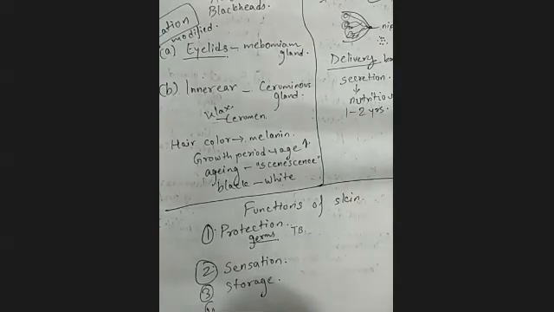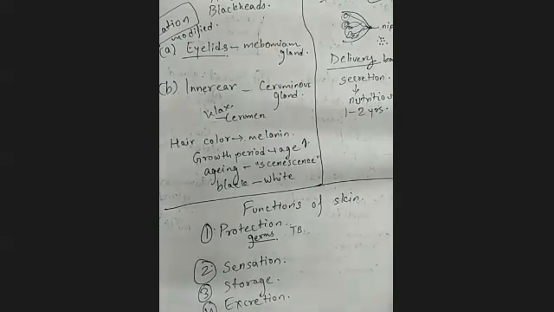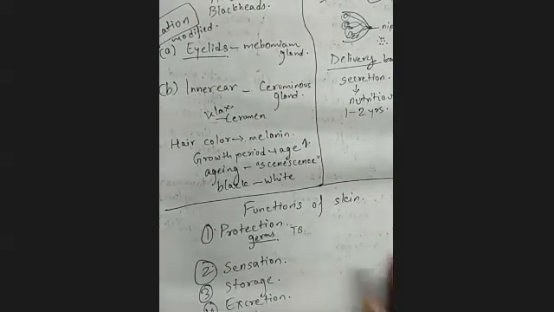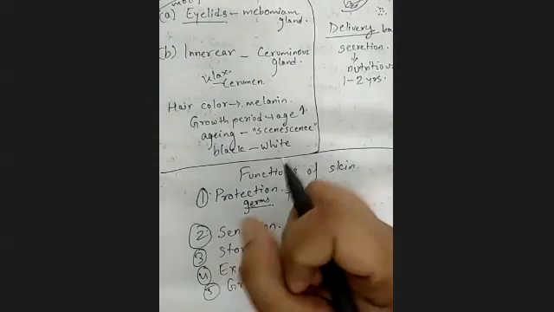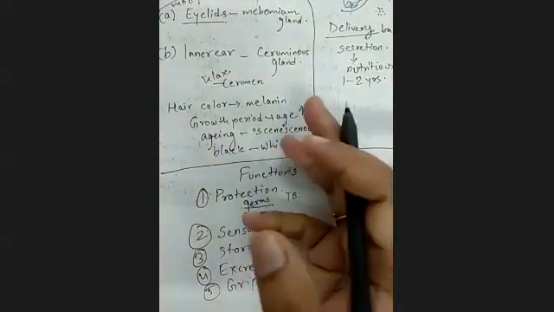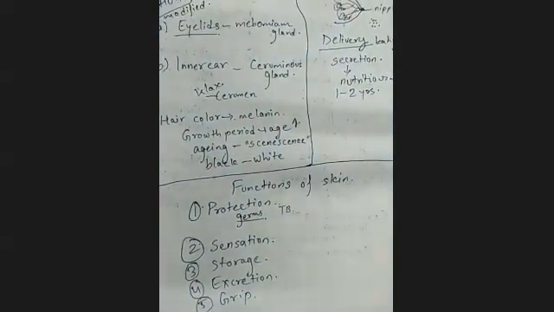Then definitely the excretion. Not exactly the way the excretory system works, but your skin also excretes out the sweat and all that. It is basically secretion, not excretion, but because sweating is a waste product, that is why it is termed excretion. Then it is responsible for gripping things. It provides you the grip. That means you can hold things because there is friction in your skin. So it gives you the hold on things.